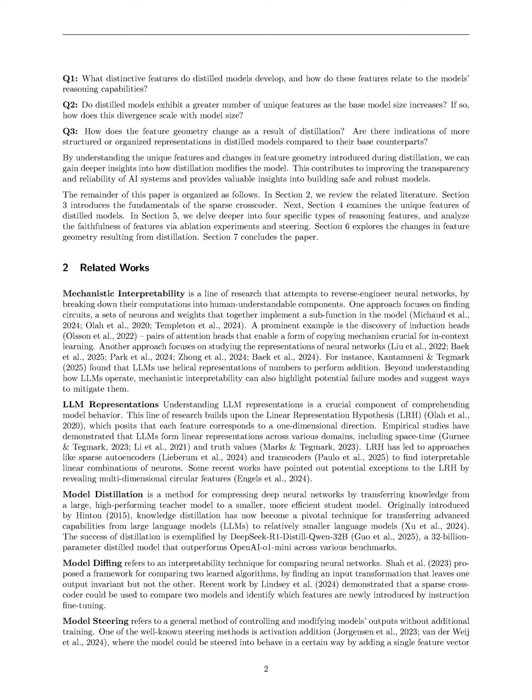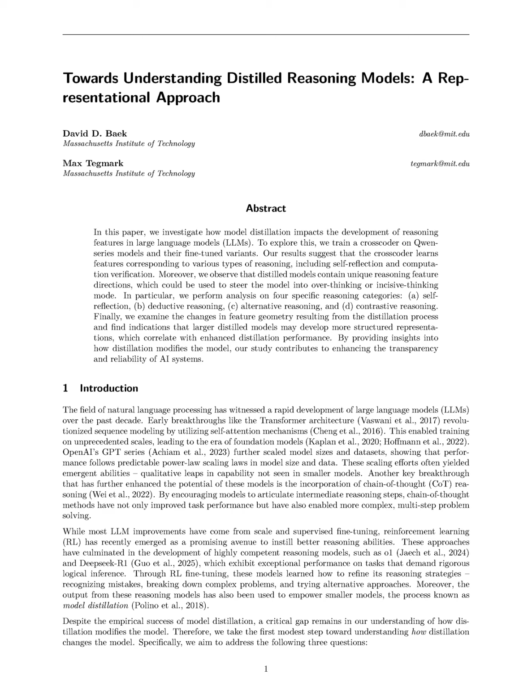This problem is significant in the context of natural language processing because it contributes to improving the transparency and reliability of AI systems, which is essential for building safe and robust models. By elucidating the unique reasoning features and structured representations that emerge through distillation, we can enhance the performance of smaller models, making advanced capabilities more accessible and efficient. Ultimately, this understanding can lead to better designed models that are capable of complex reasoning tasks, which is crucial for advancing the field of natural language processing.